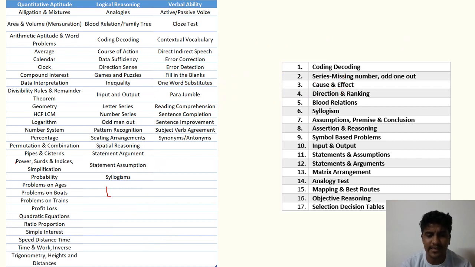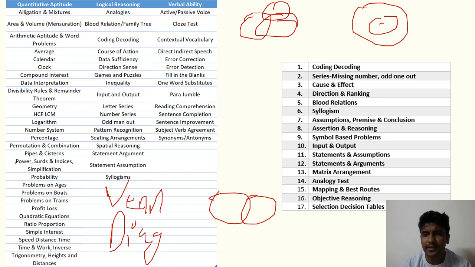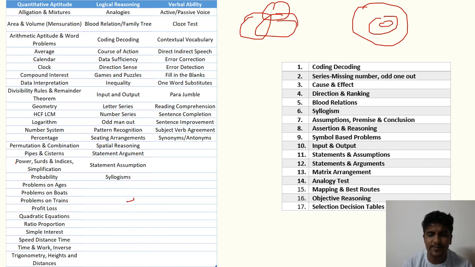Venn diagram is basically, this is what you call a Venn diagram. Let me draw it for you. A Venn diagram like this. So if there's a relation between two people, or if there is a relation between three and there is something common, or if it is a part and a subpart, like this, these are all Venn diagrams. So there are so many questions asked on Venn diagrams.